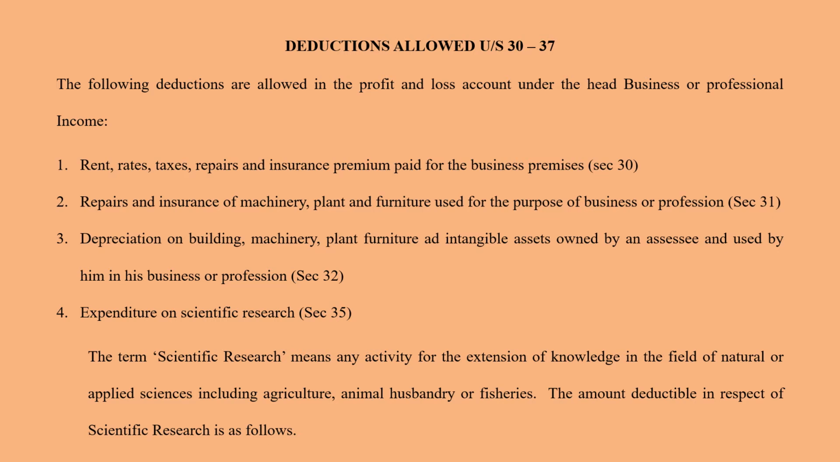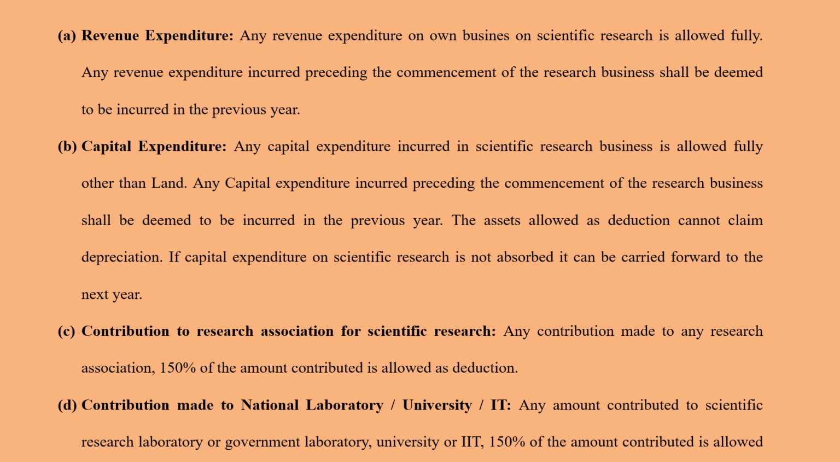So any kind of research work for the extension of knowledge that a company is taking up in any natural science or applied science or agriculture or even animal husbandry and fishery can also be considered as scientific research. So any amount that is used for this purpose can be considered for deduction under section 35. Now under this scientific research, we have varieties of expenditure that can take place. So what are the varieties and how much is going to be allowed as deduction, we are going to see.